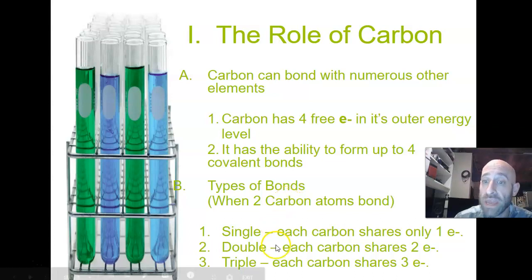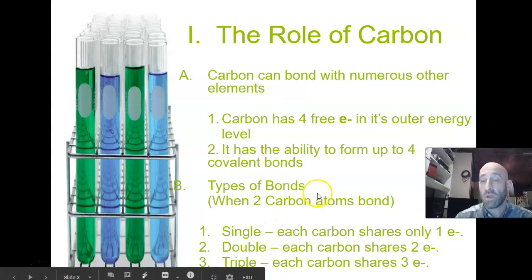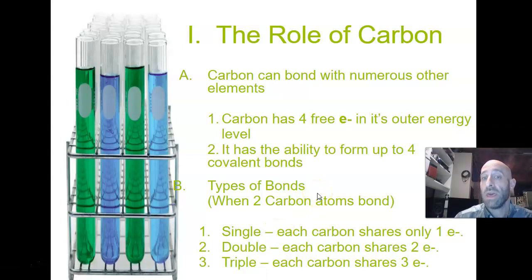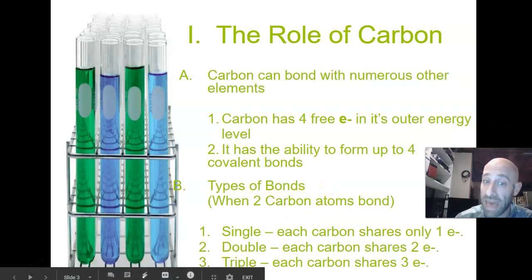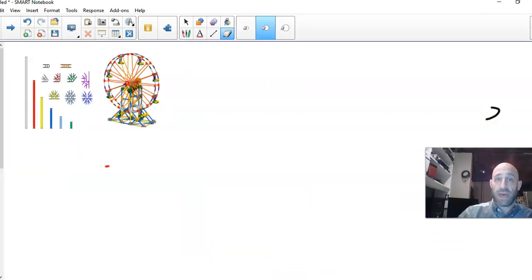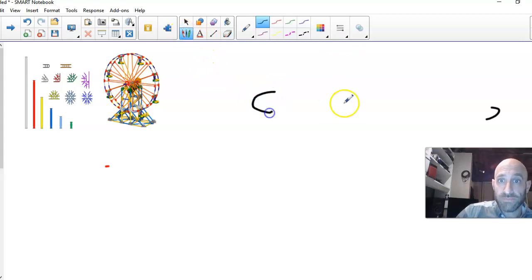Now there are 3 types of bonds that can form when you're talking about a carbon. It can form single bonds, double bonds, or triple bonds. So let me explain that. I'm going to go back to that diagram I just used to explain that. Let's say I have 2 carbon molecules. I can form 3 possible bonds with them.